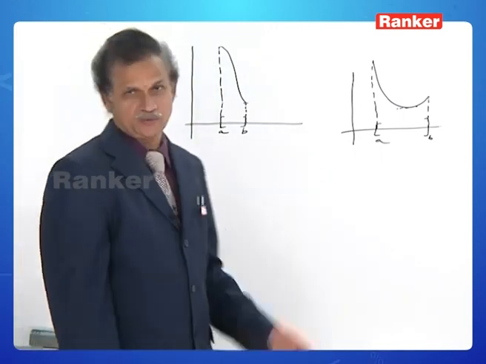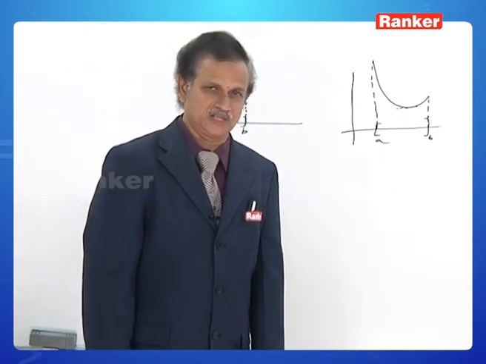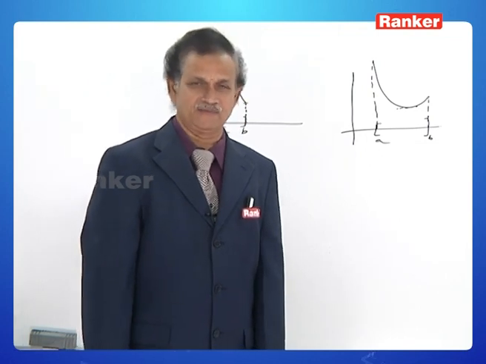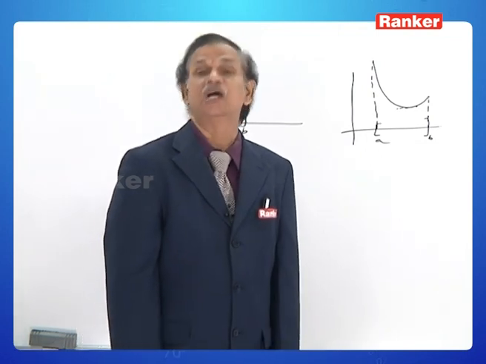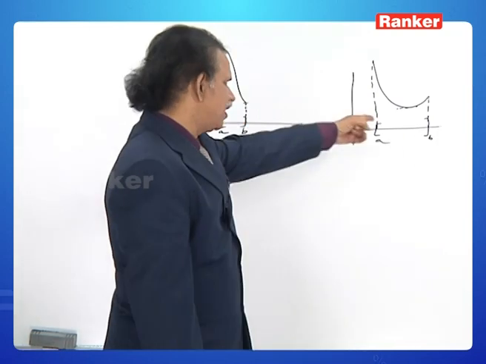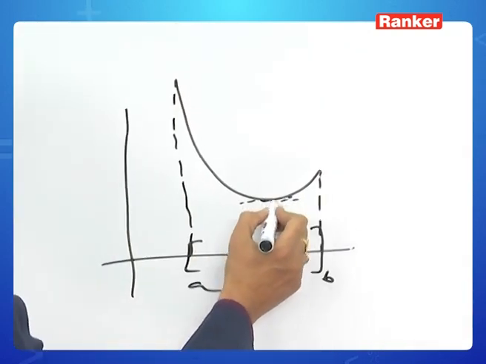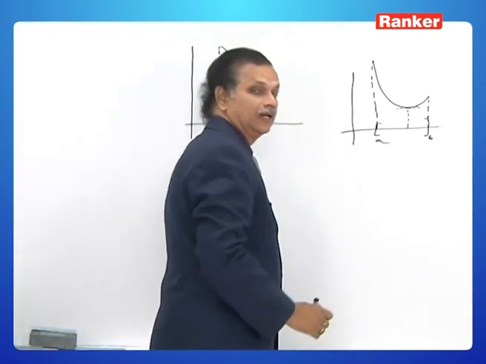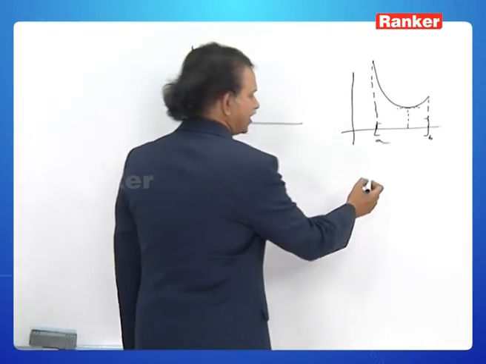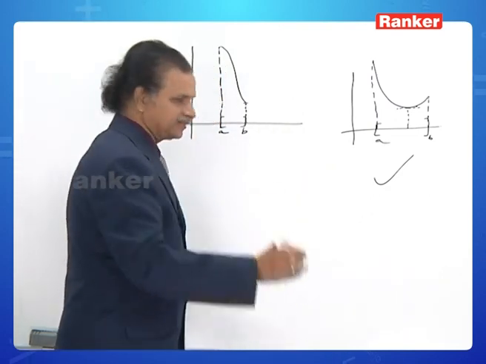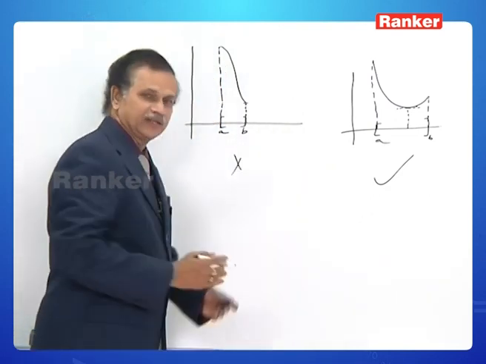And f of a is not equal to f of b. The third hypothetical condition of Rolle's mean value theorem has failed here, of course. Even then, we are able to draw a tangent parallel to the x-axis here. That is, there is one c with f dash c equal to 0. For this function, it is okay. For this function, it is not okay.